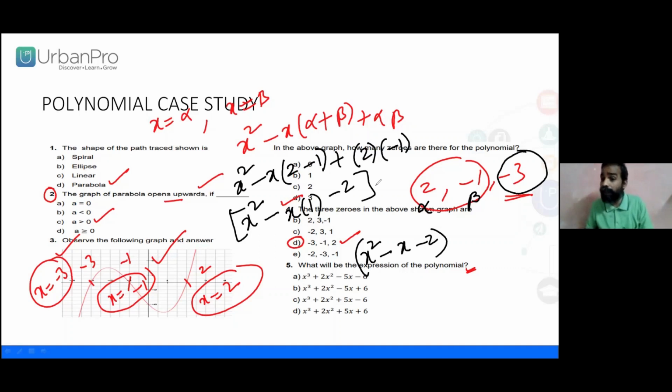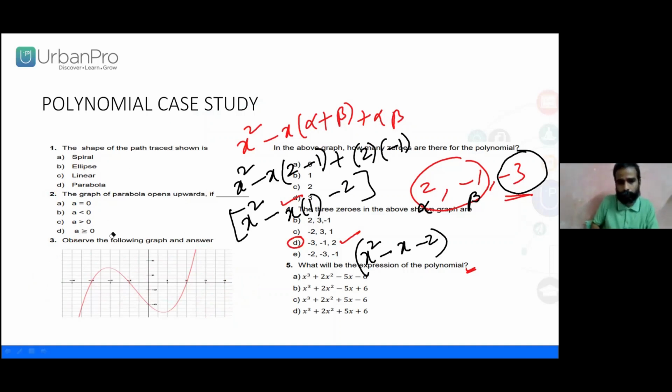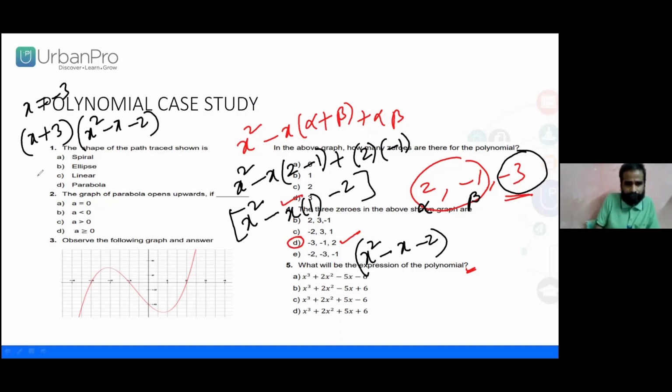Then one more root is there, you should not forget about. I'm making it clear so that we'll get enough space for the cubic. You can go with alpha, beta, gamma and substitute the values to get the cubic polynomial. This is the other one, right? x equals minus 3, where x plus 3 is a factor, as you have studied about the remainder and factor theorem in 9th standard. x square minus x minus 2.